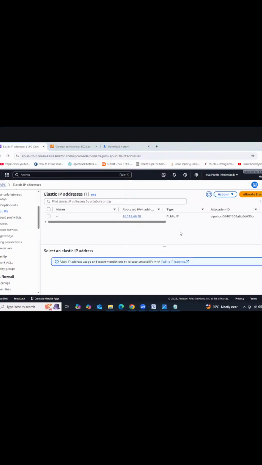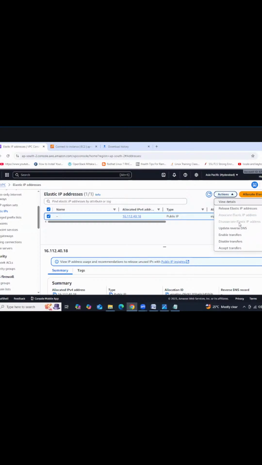After deleting this NAT gateway completely, go to elastic IP address. And now it's not deleted. We need to wait a few minutes. Go to elastic IP address. Here we'll have the elastic IP address. Select this one, go to action, and then release.